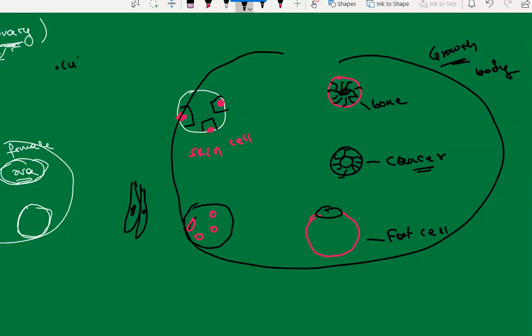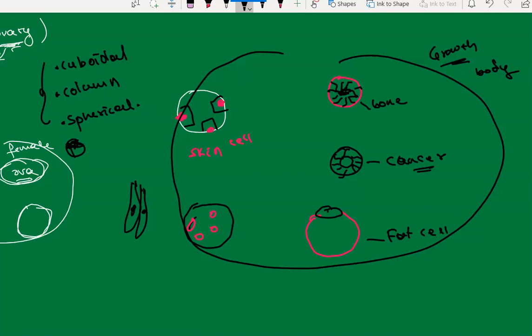We have different shapes of cells also. We have a cube shape, that is cuboidal shape. We have a column shape, columnar shape, and we have different types of cells. These are the major ones. And blood cells have a different shape, I will tell you afterwards. Apart from this,